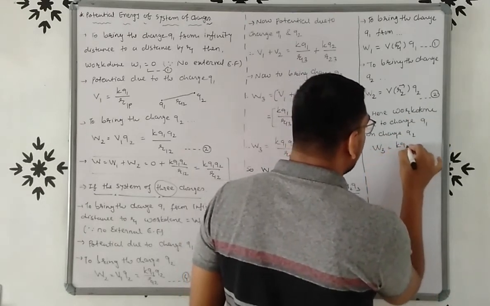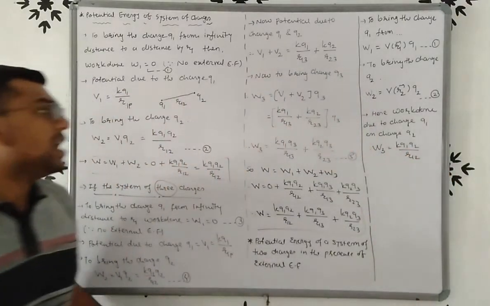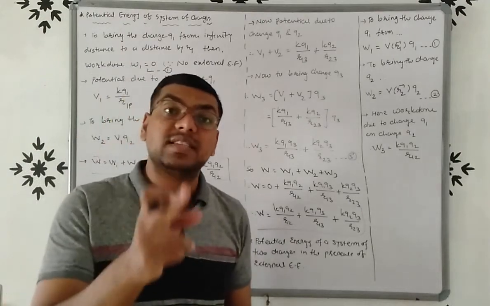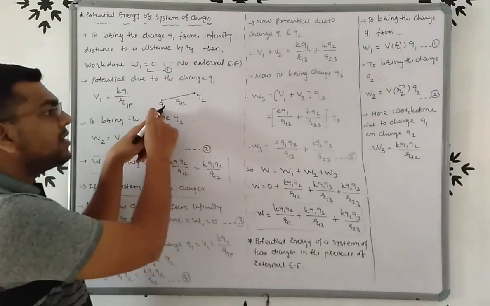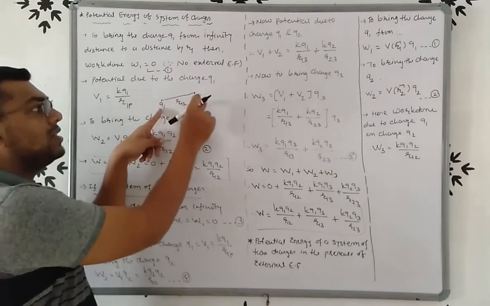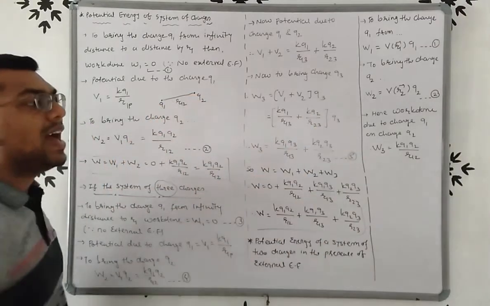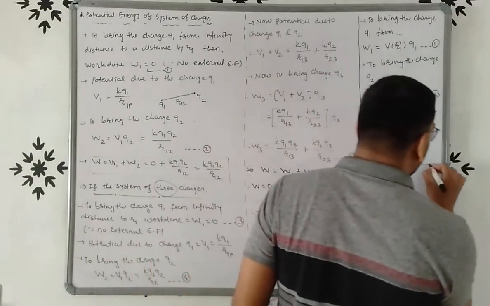We know that it is K Q1 Q2 upon R12, because we have to bring charges Q1 and Q2 from infinity in the presence of external field. Then here there is a work done due to charge Q1 on this charge Q2. How much? K Q1 Q2 upon R12. That is equation number 3.